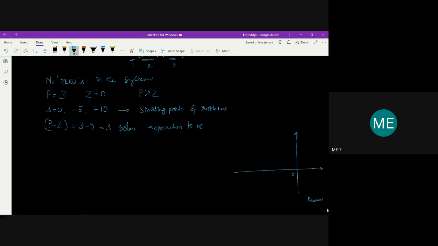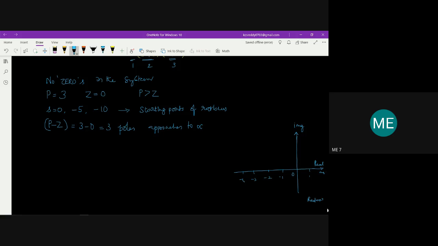So the real axis is here, and this is going to be the imaginary axis. Here this is 1, 2, and -1, -2, -3, -4.